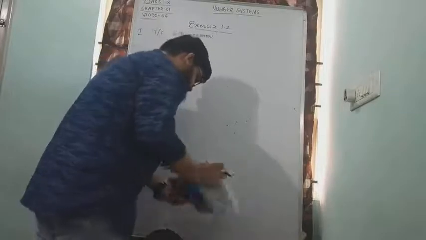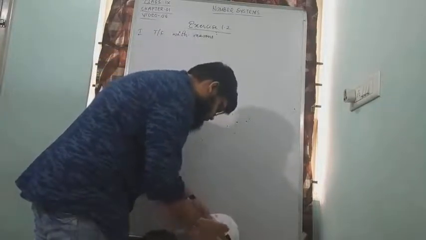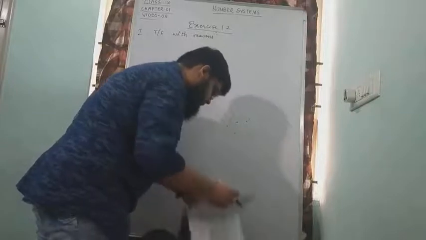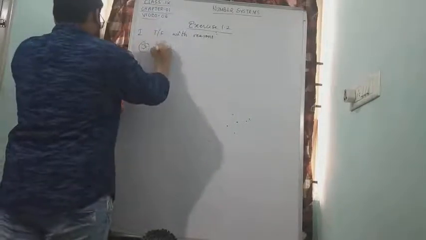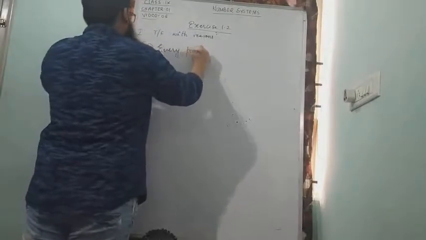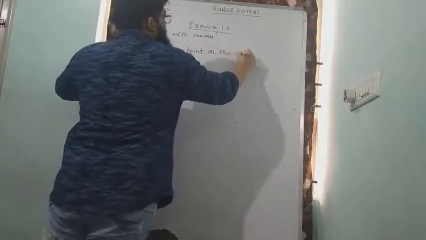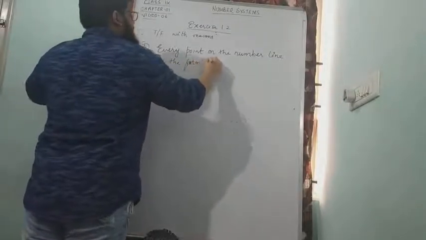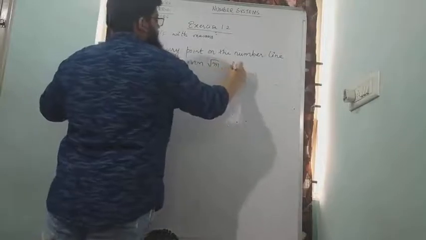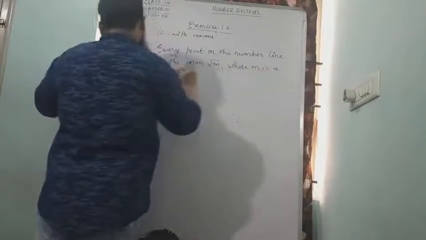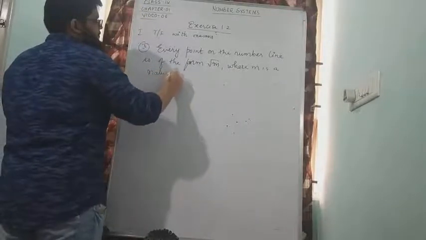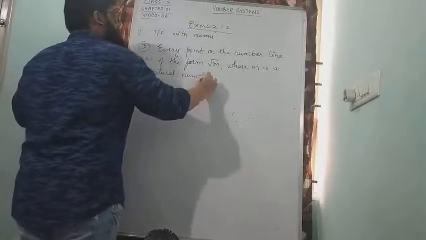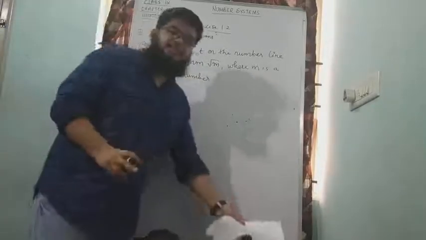Your third question will be: every point on the number line is of the form root m, where m is a natural number. Let us understand this question before we tell whether it is true or false.